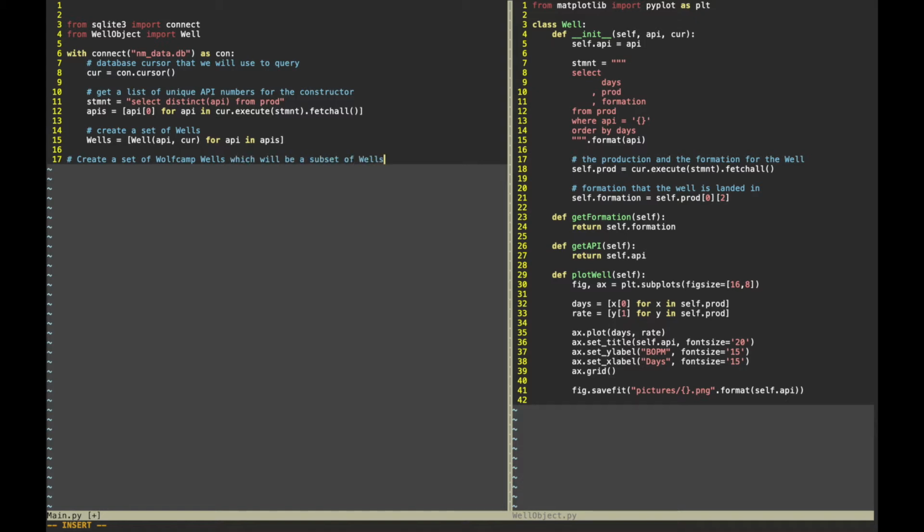So we're going to create a set of Wolfcamp wells. This will be a subset of wells. This is why we wanted that get formation method. So we're going to define our formation as Wolfcamp. Wells sub Wolfcamp, so this is a proper subset of wells. It's going to be a well for well in wells if well.getFormation equals the string that we have defined, formation.